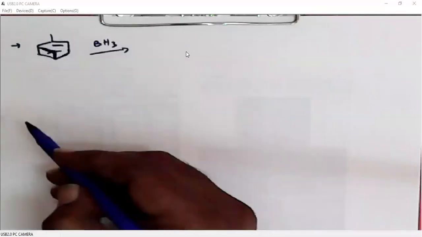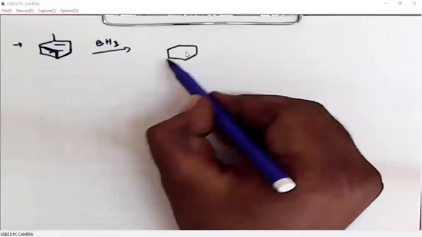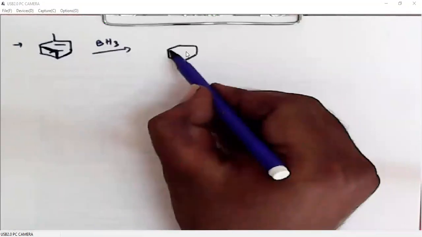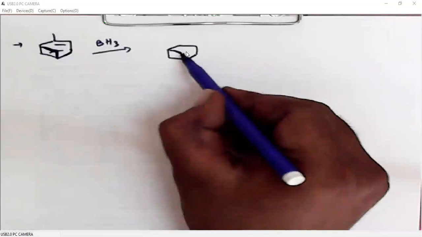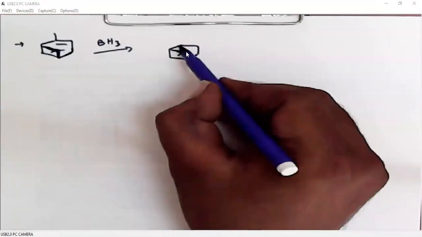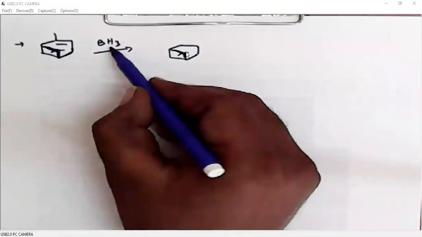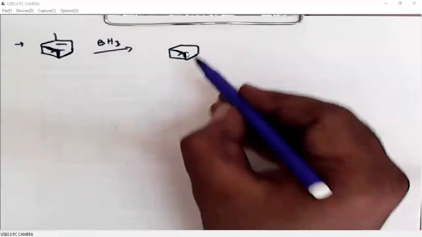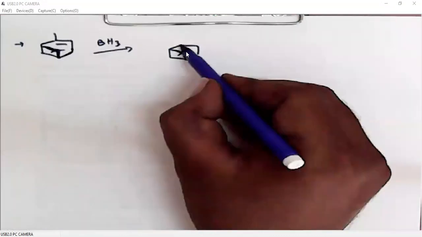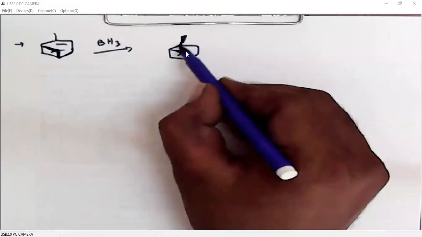Since the bridge group is above the plane, boron will approach this alkene from below the plane. So hydride transfer takes place from below the plane, so this methyl group will be above the plane.